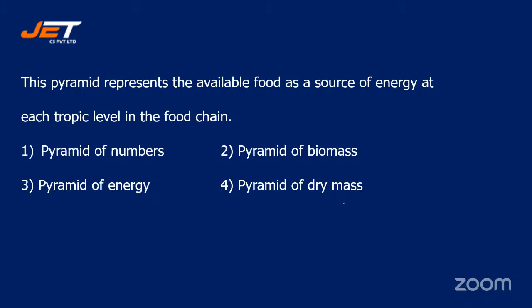Next question. This pyramid represents the available food as a source of energy at each trophic level in the food chain. Your options are number 1, pyramid of numbers, number 2, pyramid of biomass, number 3, pyramid of energy, number 4, pyramid of dry mass.